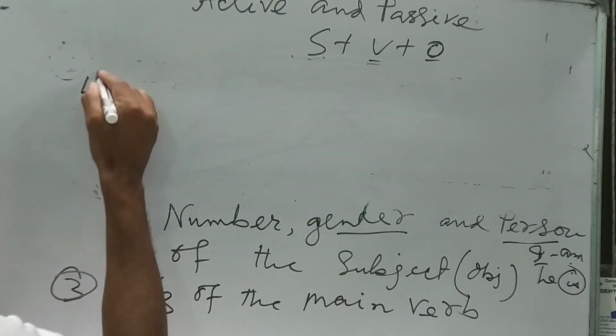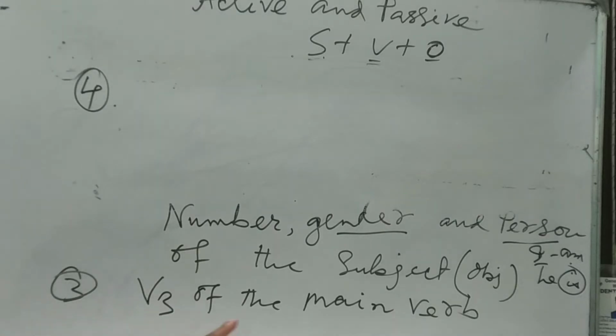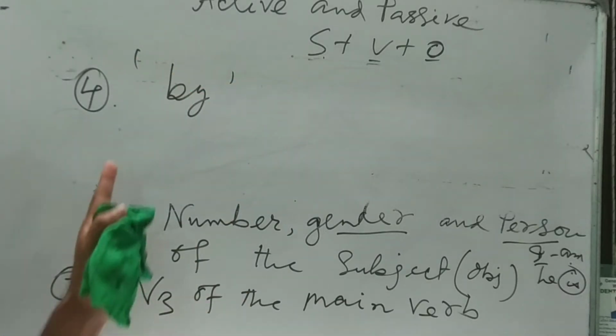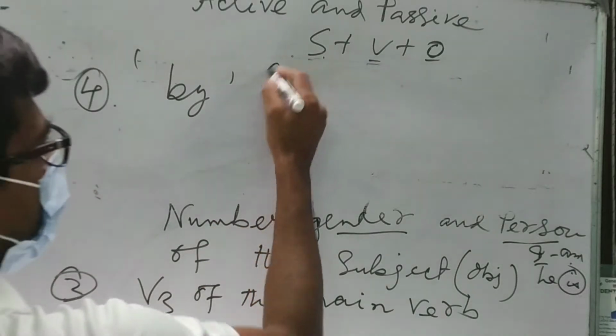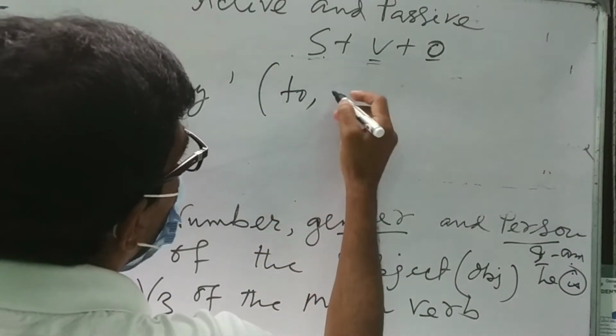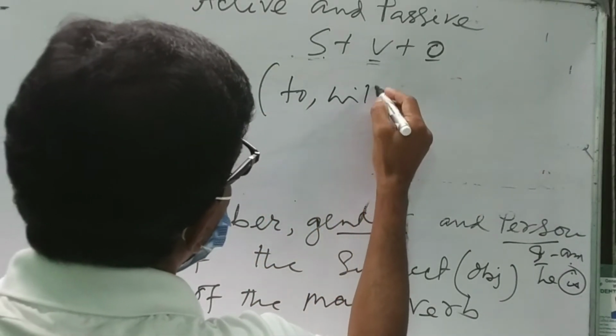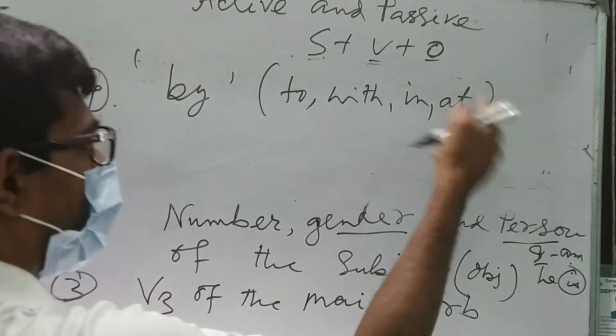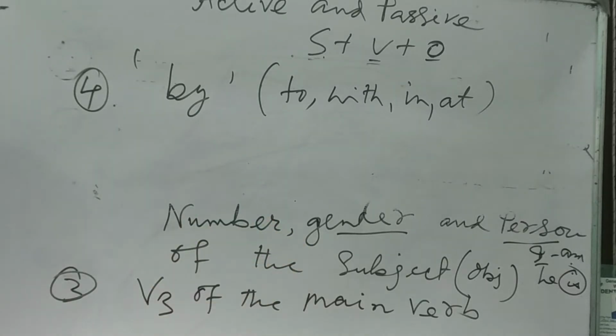After using the V3 of the main verb, you have to use one preposition. By. In most cases it is by. Normally we use by, but in other cases you may have to use to, with, in, at, etc. It will be used in accordance with the verb.